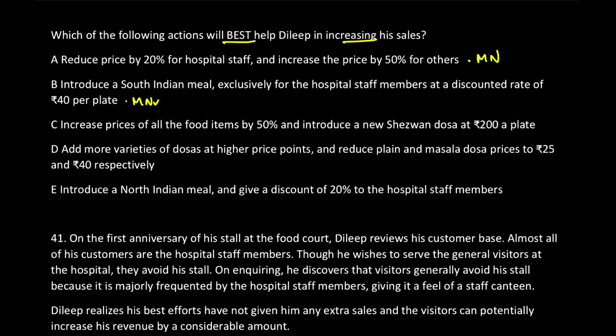Okay. Option C. Increase prices of all the food items by 50% and introduce a new Szechuan dosa. Does not make sense at all. Already he has increased the price, and because of that he is facing 50% less number of dosas selling. So this is not going to be a good option at any point of time. Option D. Add more varieties of dosas at a higher price point and reduce the plain and the masala dosa price back to their original price, that is 25 and 40. Will that help? I'll tell you a notion.